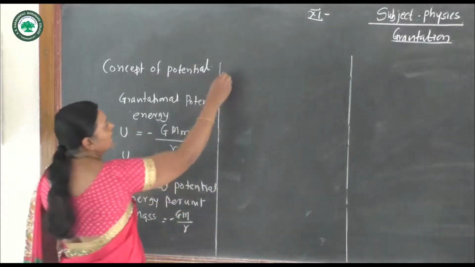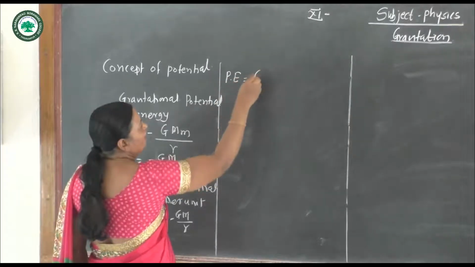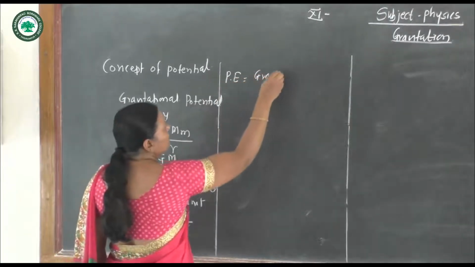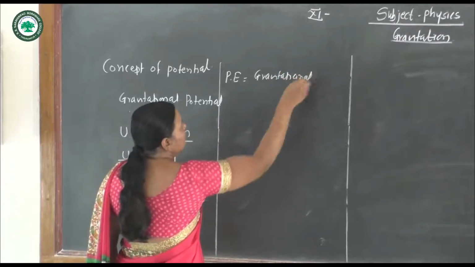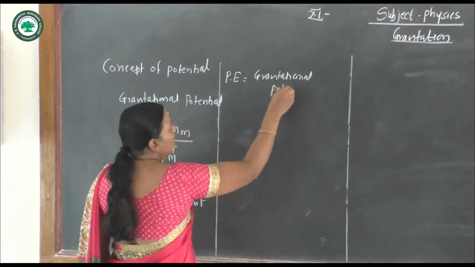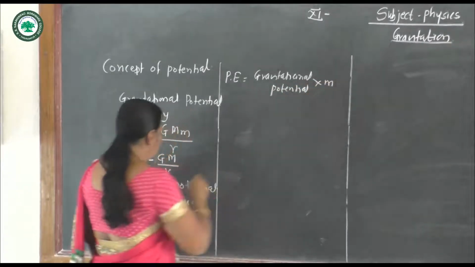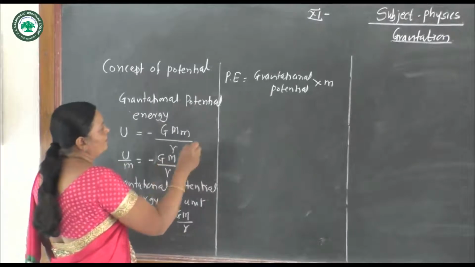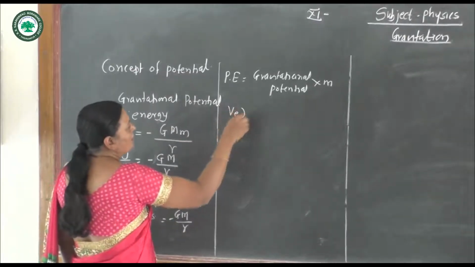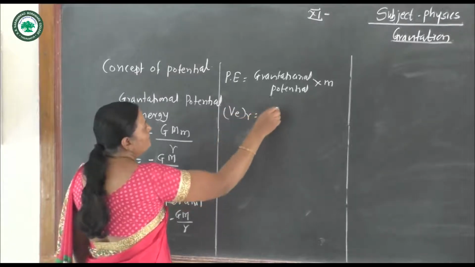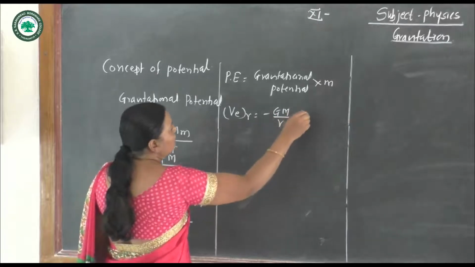Now gravitational potential energy is given by gravitational potential multiplied by mass m. At a distance r, it is minus GM divided by r into m.